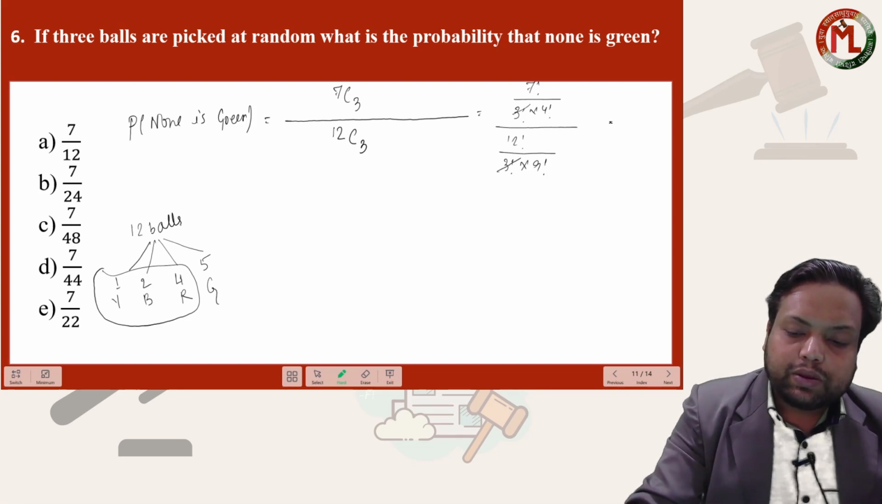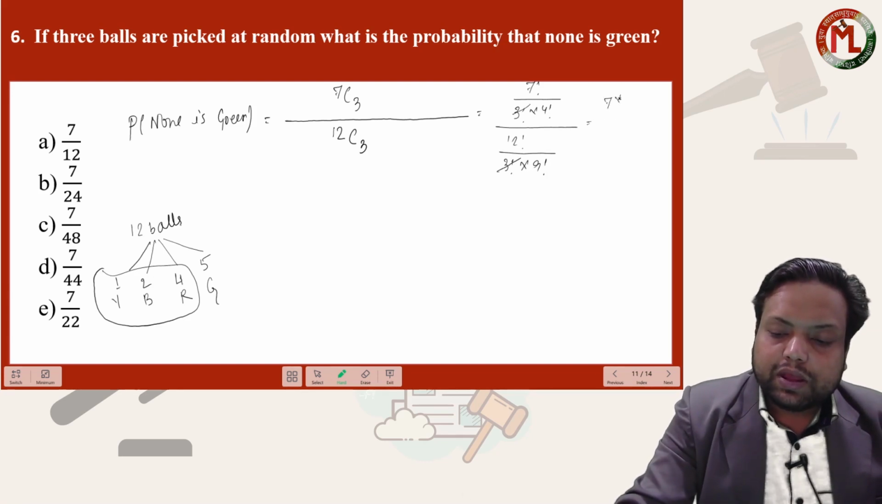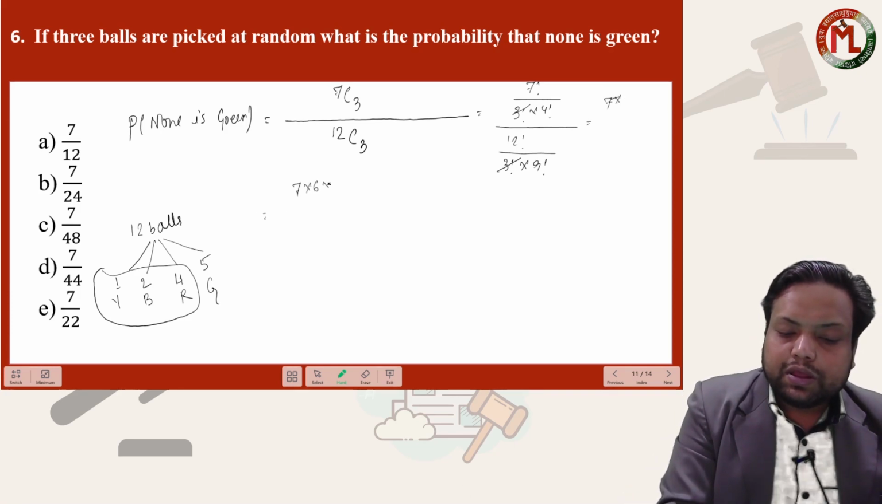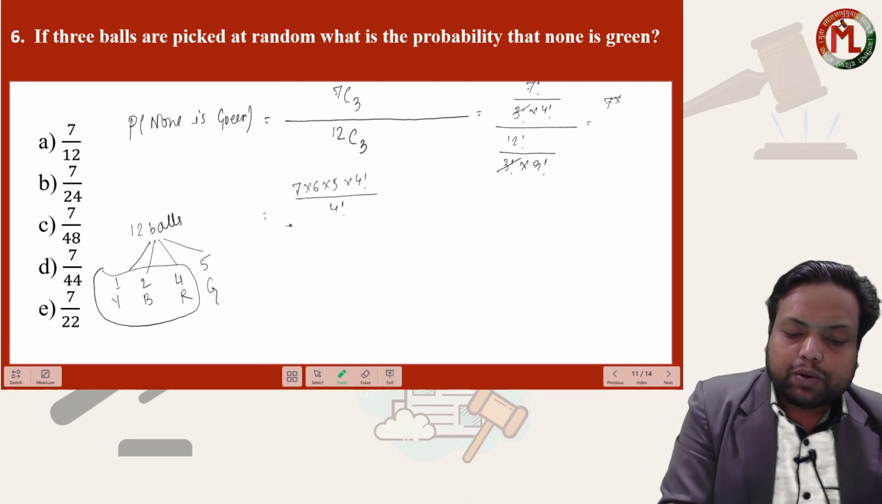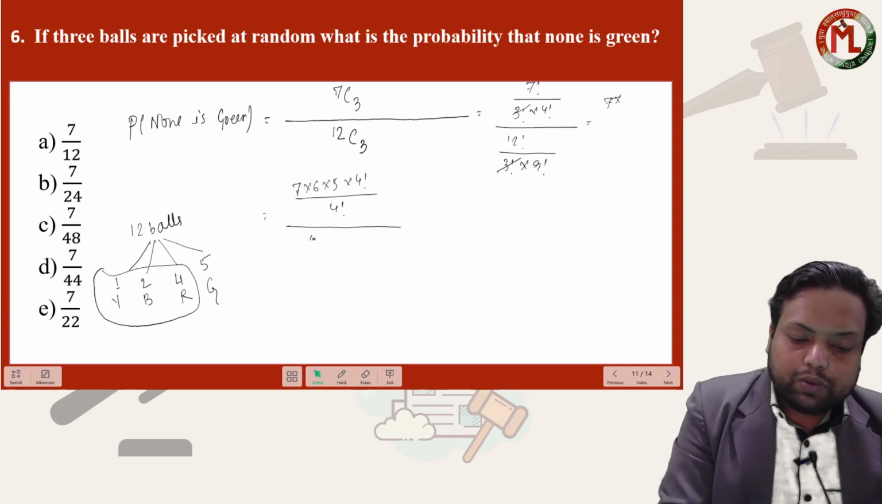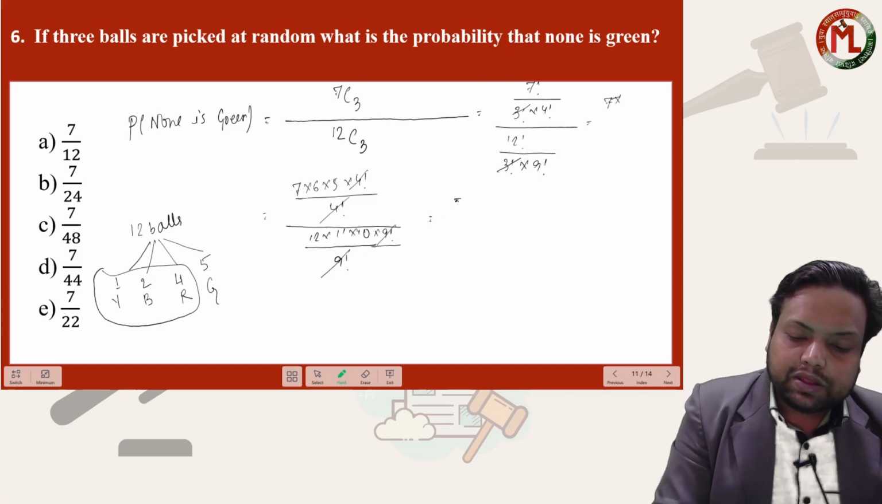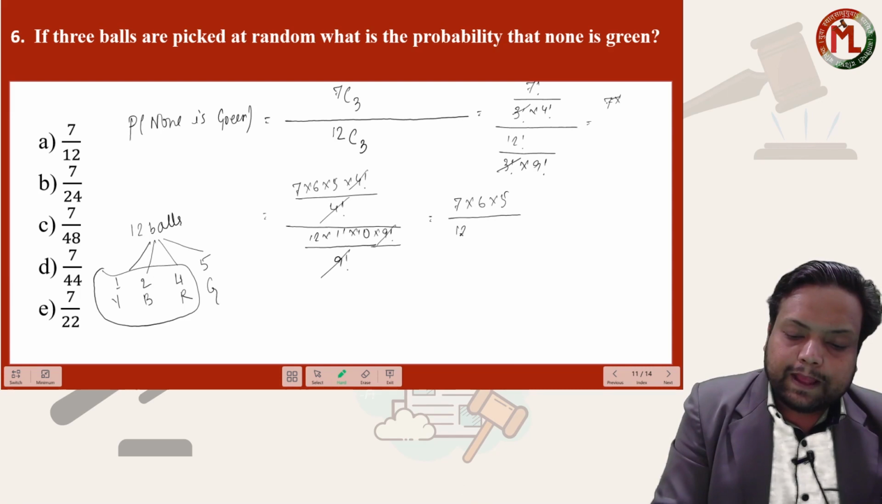The 3 factorial I can cancel part. This will be 7 into 6 into 5 into 4 factorial upon 12 into 11 into 10 into 9 factorial. So 9 factorial we can cancel, 4 factorial we can cancel. This will become 7 into 6 into 5 upon 12 into 11 into 10.